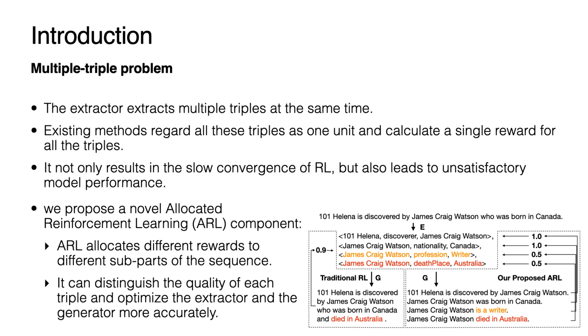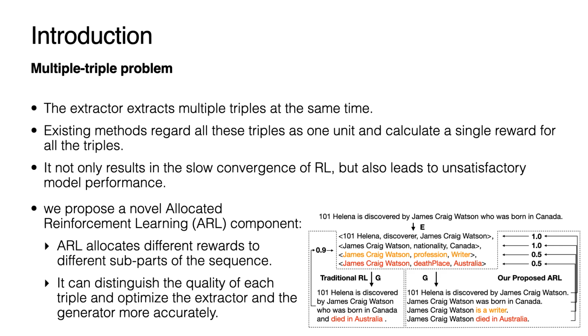Multiple triples might be extracted from a text example, and inevitably, the neural extractor could extract some wrong triples. The traditional dual learning approach, if directly applied, will regard all these triples as one unit and calculate a single reward for all the triples regardless of whether they are correct or not. It not only results in the slow convergence of RL, but also leads to unsatisfactory model performance.